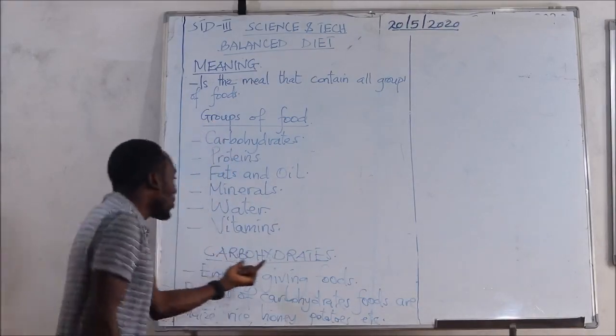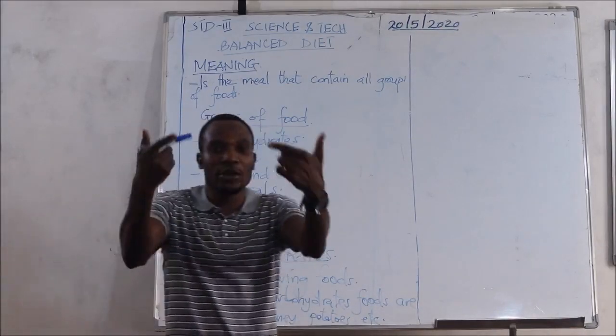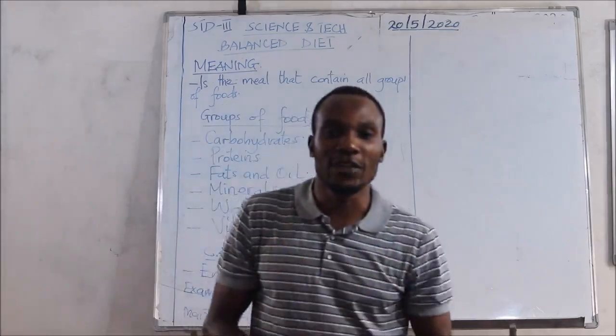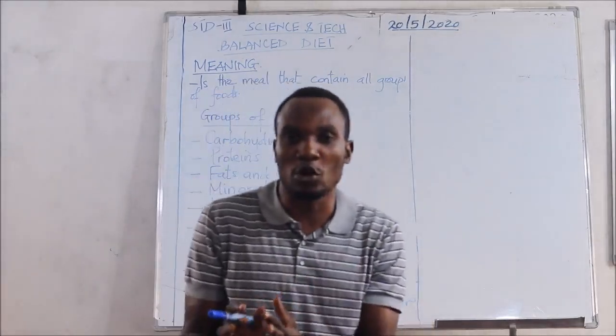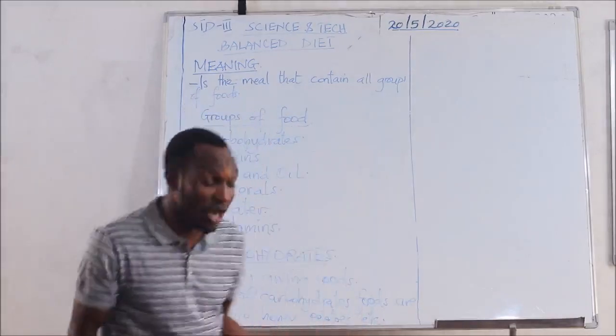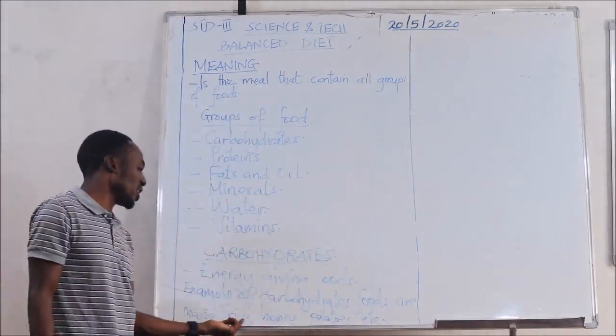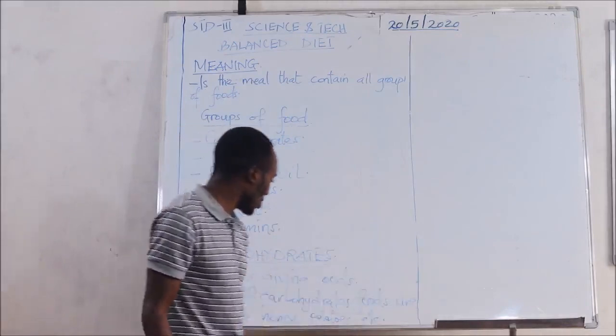So when you say carbohydrate food, note in your mind that carbohydrate food means the energy giving food. Examples of carbohydrates are such as maize, rice, potatoes, and so on.